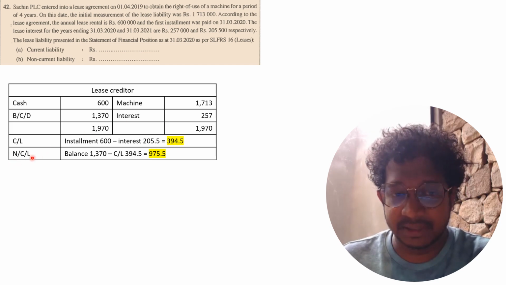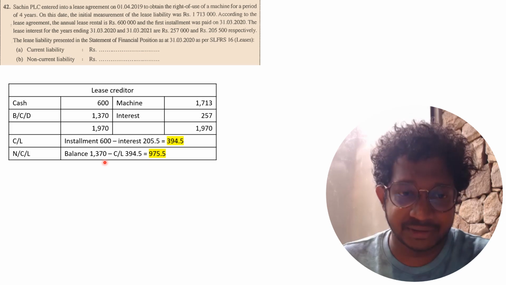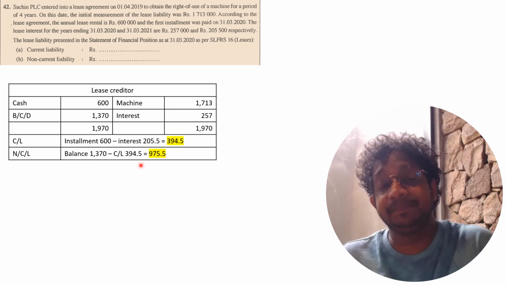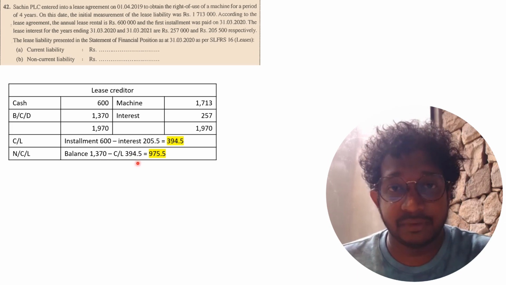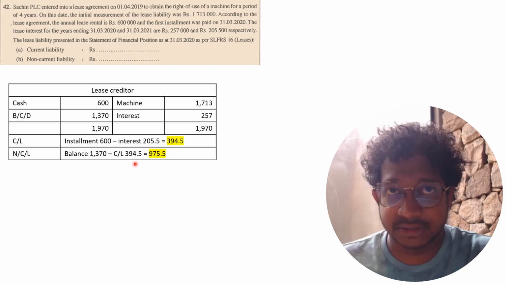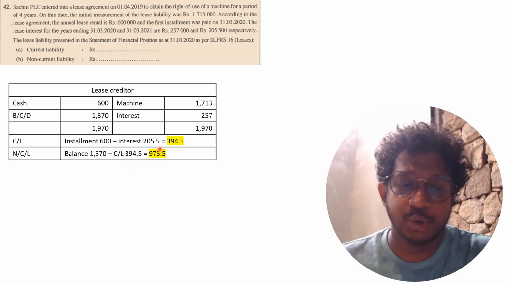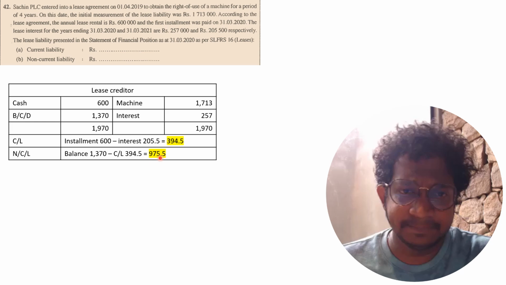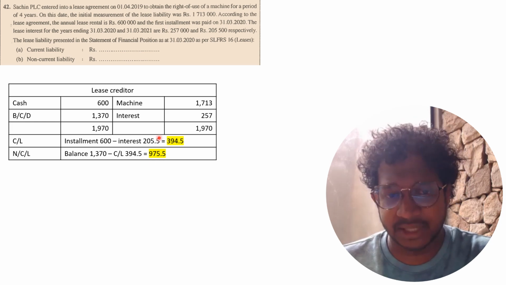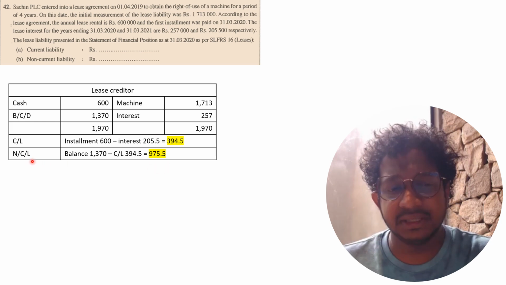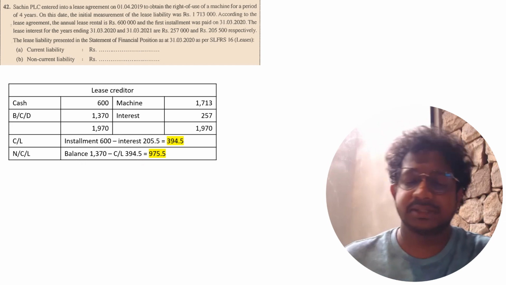And in non-current liability, the balance is 1,370,000. From that, you are settling 394.5 next year. The remaining portion you are settling in later years. So 975.5 comes in non-current liabilities.